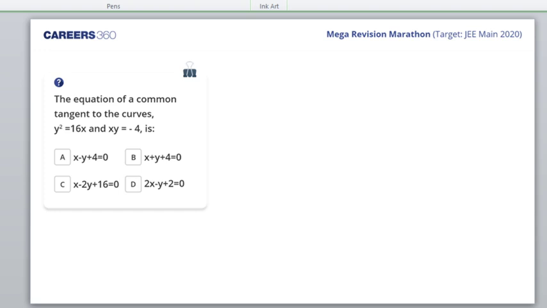Just to make you revise, the tangent at a point t to a parabola, what's the equation? ty is equal to x plus at square, right? And similarly, the equation in terms of the slope of a tangent is y is equal to mx plus a by m, right?